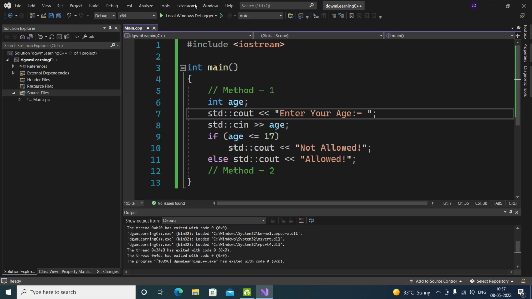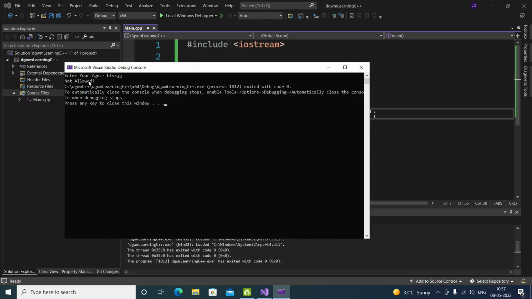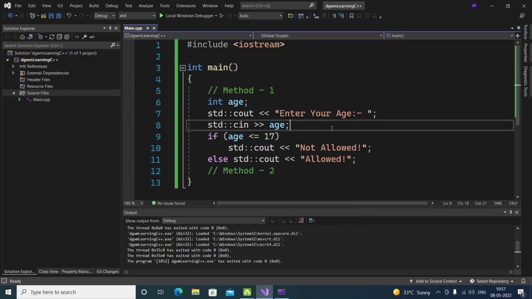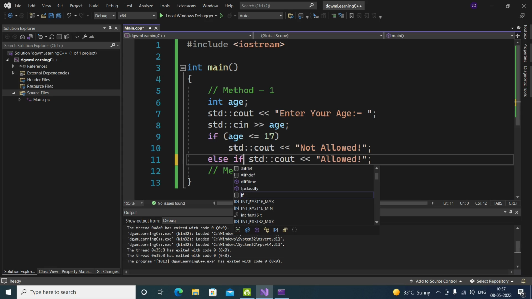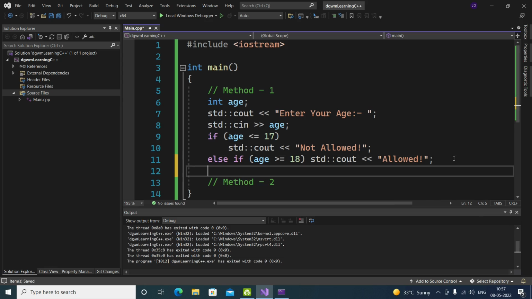But what if by mistake someone puts a string like this? It is showing us not allowed. It's not telling us that this input is not valid, it is telling us you are not allowed. But it is not a number, so we shouldn't take the input. Then what can we do? We can add another condition. While age is more than or equal to 18, just run the code and allow.